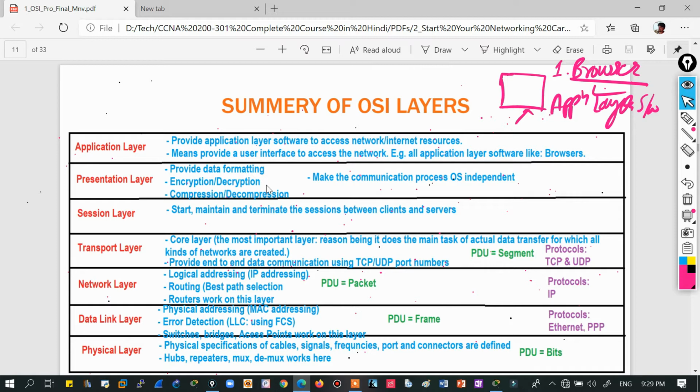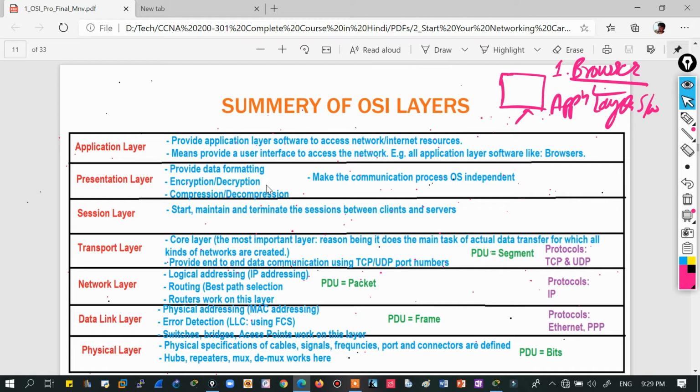At the top there will be a lock type of icon, and there will be written this message that end-to-end communications are now encrypted. So it means what? Your application layer software provides and supports encryption. So what is encryption? To protect your data, right? So it is supported. By default, encryption and decryption is supported at the presentation layer.